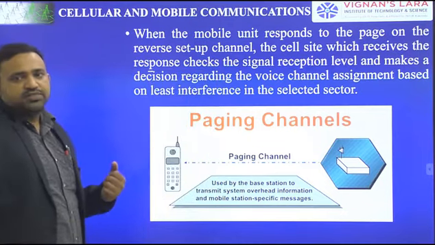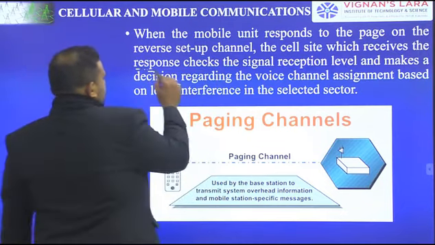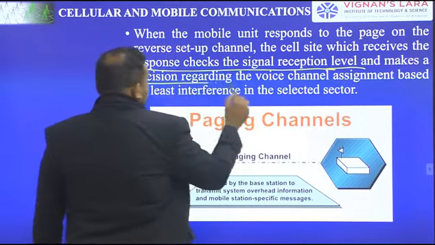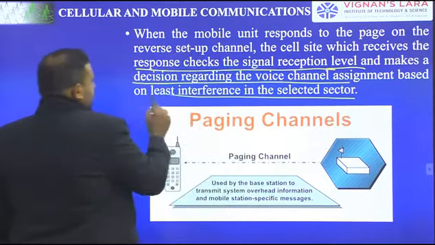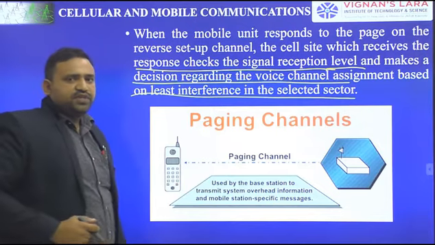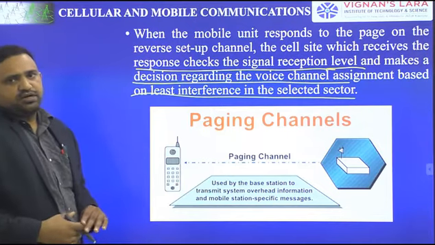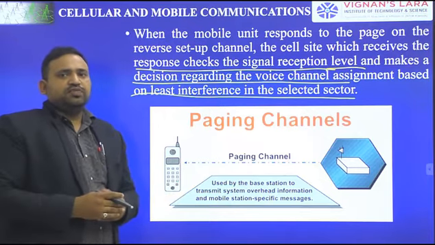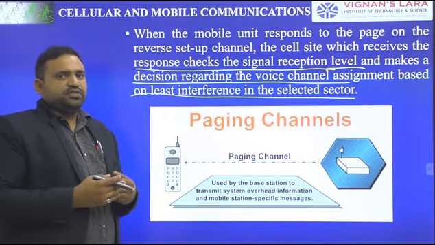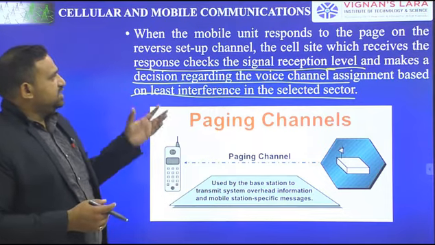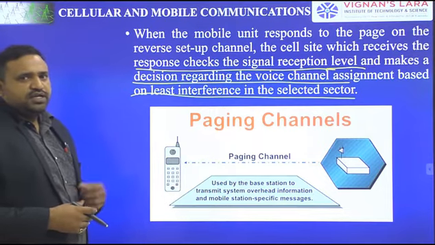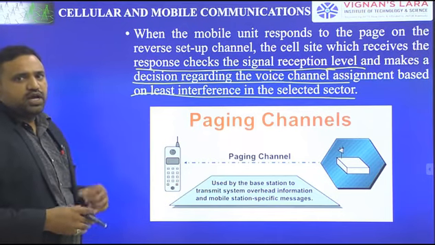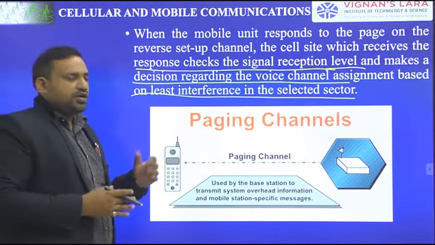checks the signal reception level, that is, the strength level there, and makes a decision regarding the voice channel assignment based on least interference in the selected sector. So the forward channel requests a page, and through a reverse setup channel the cell site checks the signal and decides whether to allocate a voice channel or not.